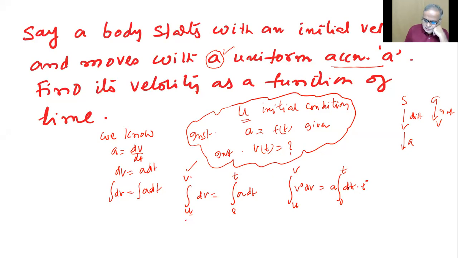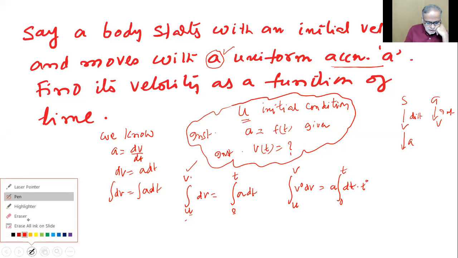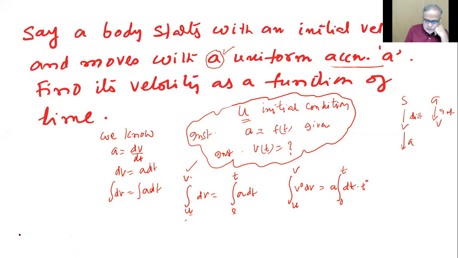All right, so what do I get? Children, v to the power 0 dv means v to the power 0 plus 1 by 0 plus 1, between u and v. This is v as a function of time t. This one equals a into t to the power 0 plus 1 by 0 plus 1, so t, between 0 and the variable t.